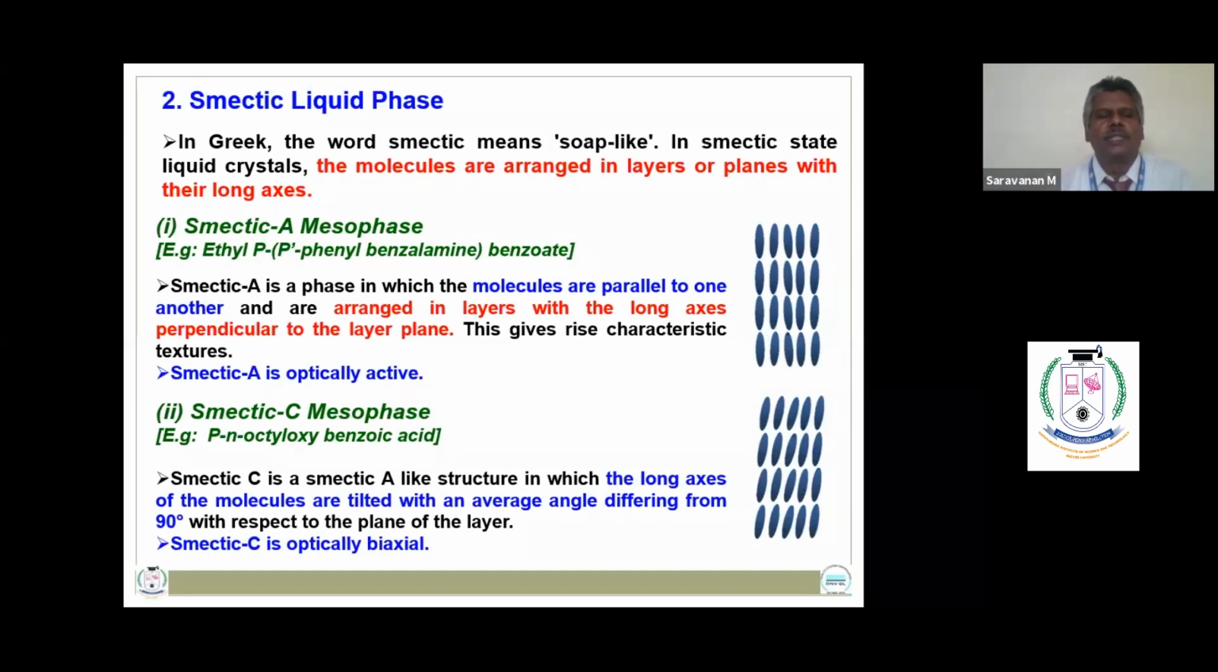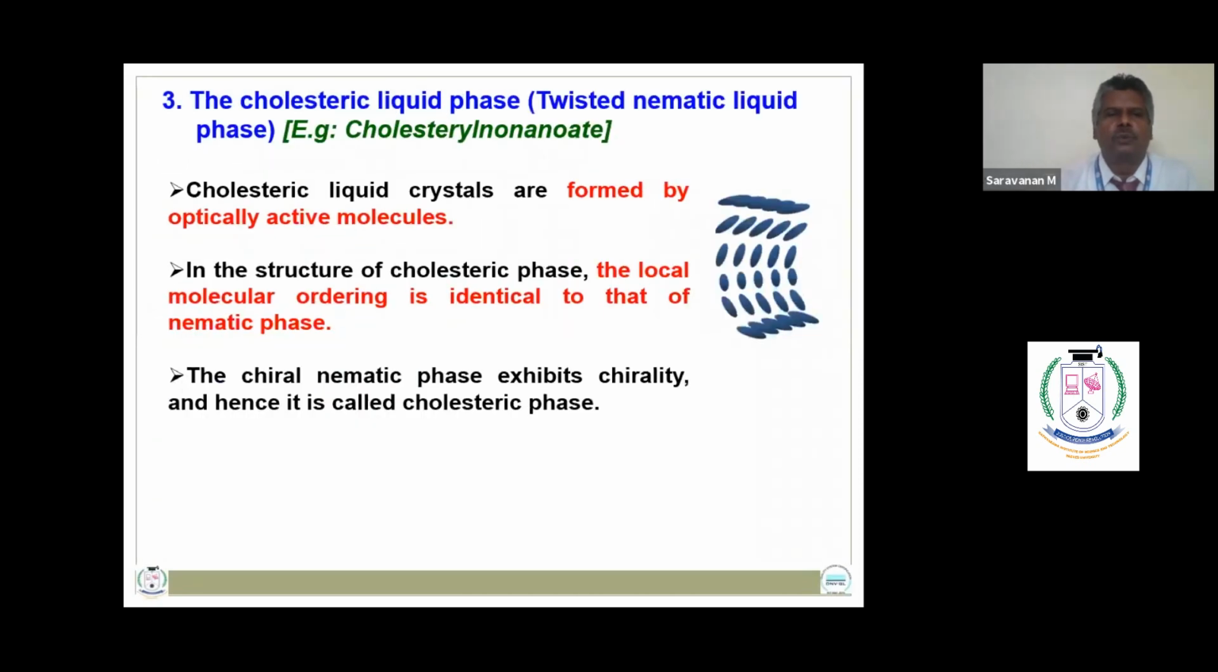Smectic liquid crystal phases are of two types: smectic A mesophase and smectic C mesophase. In smectic A mesophase, molecules are parallel to one another and arranged in layers with the long axis perpendicular to the layer plane. Smectic C has the long axis of the molecules tilted with an average angle differing from 90 degrees. Both smectic A and smectic C are optically active.